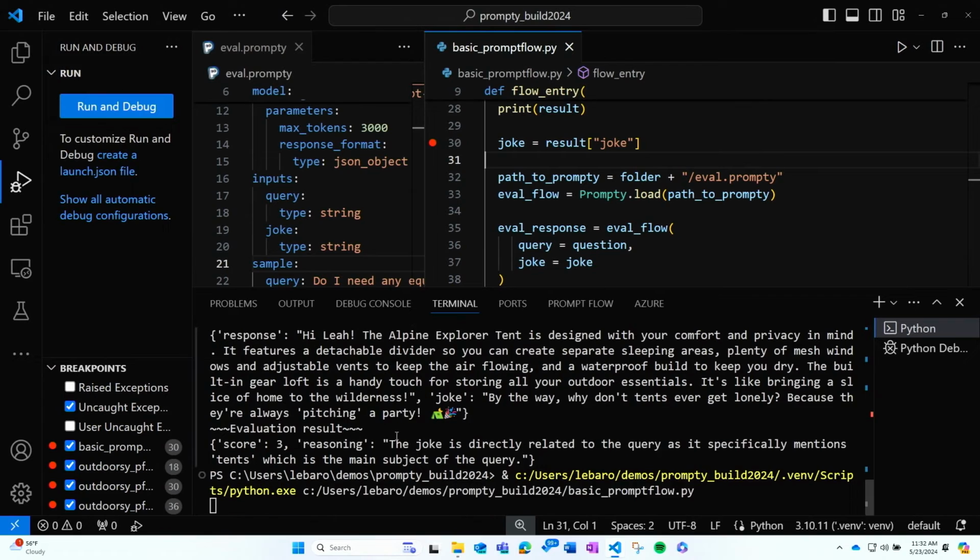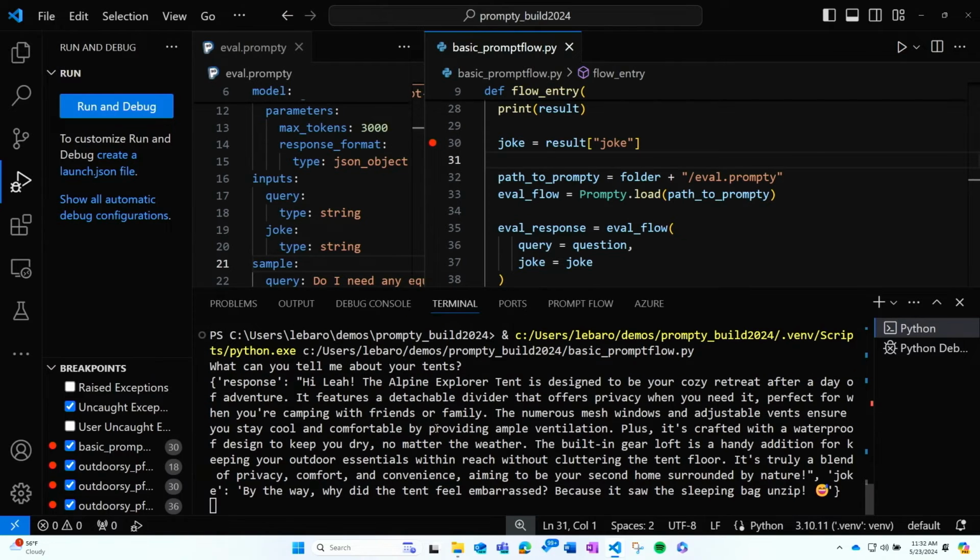It's going to give us the evaluation result, and we expect to see a score and reasoning. So the score is a 3, and the reasoning: the joke is directly related to the query, as it specifically mentions tense, which is the main subject of the query. So that's been the basics of developing with Prompty and Promptflow.